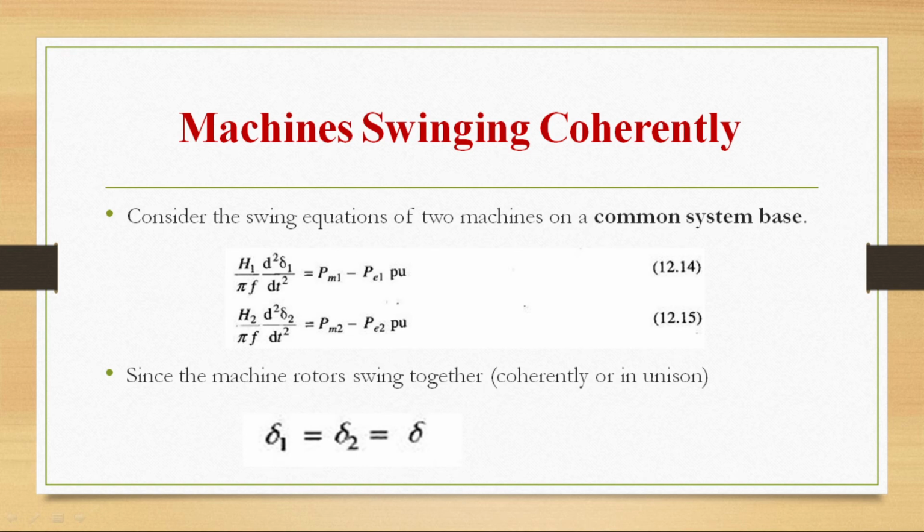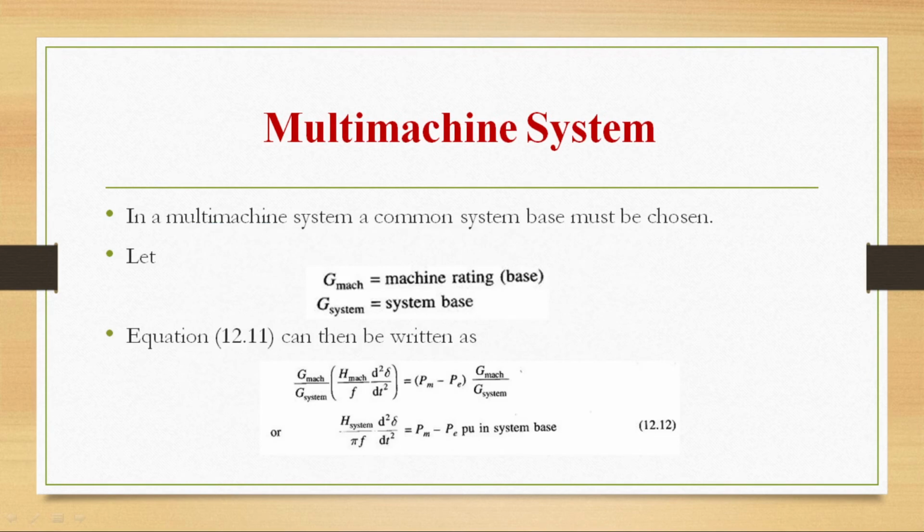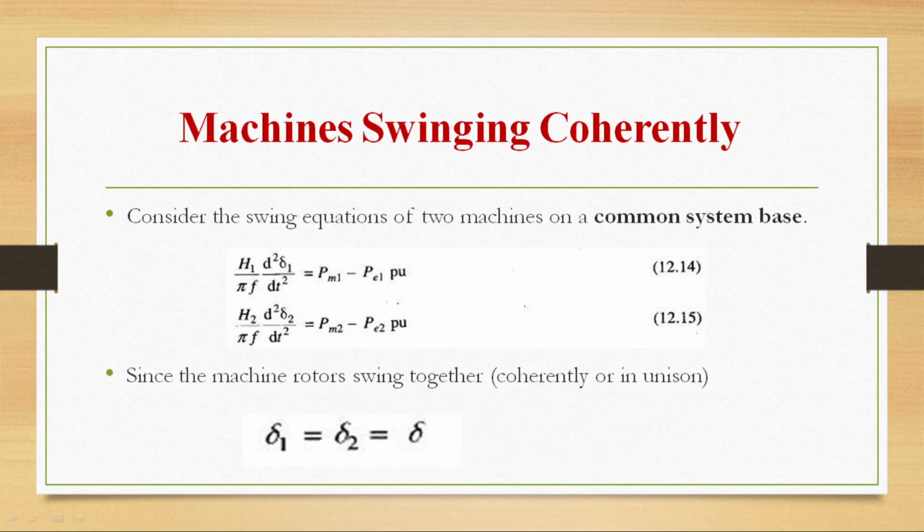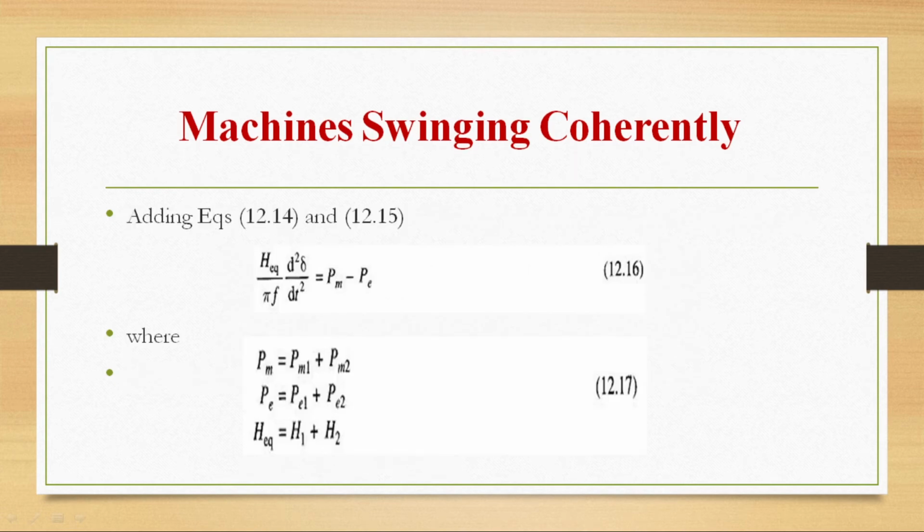Now consider the swing equation for two machines on a common system base. So we are going to get these equations. I am writing the suffixes as 1 and 2 for the same equation, because we are writing the swing equations of two machines. As these machines are swinging together, in unison, or coherently, delta 1 is equal to delta 2 is equal to delta.